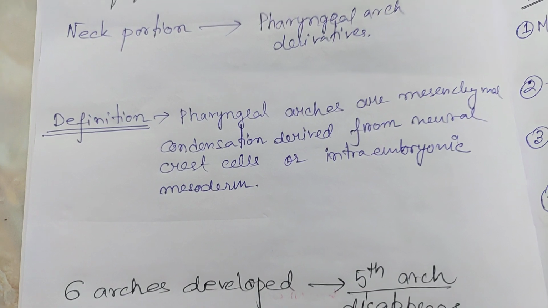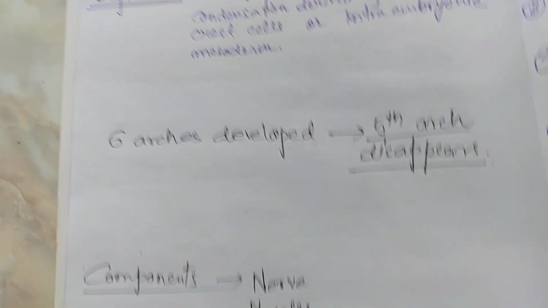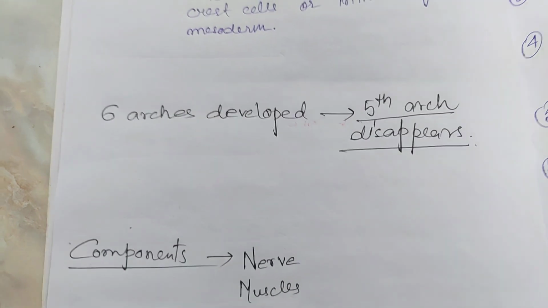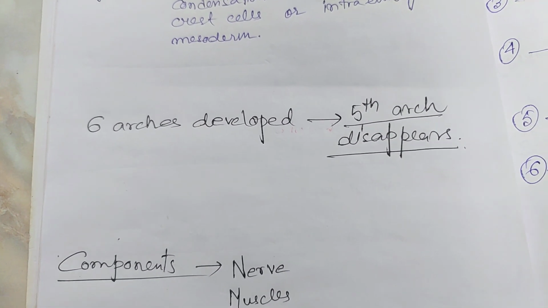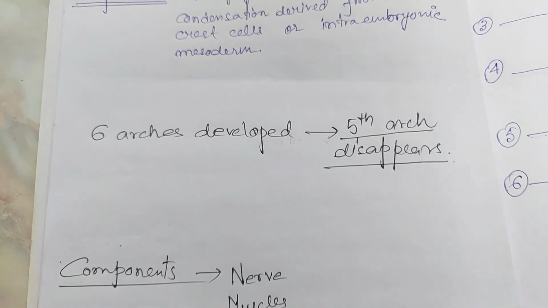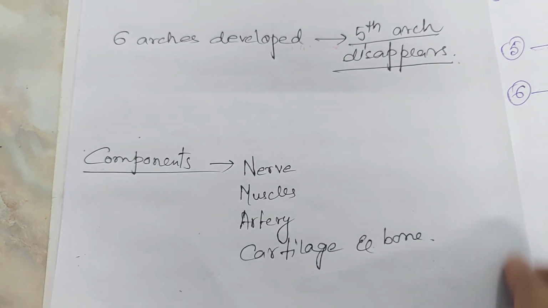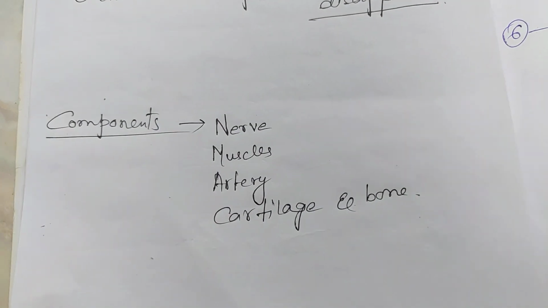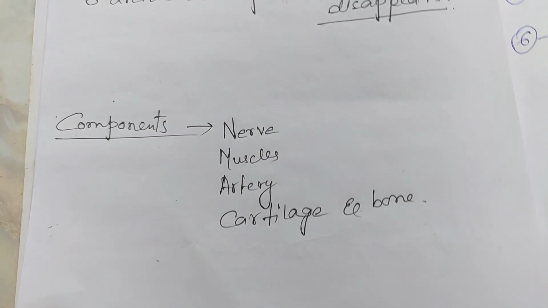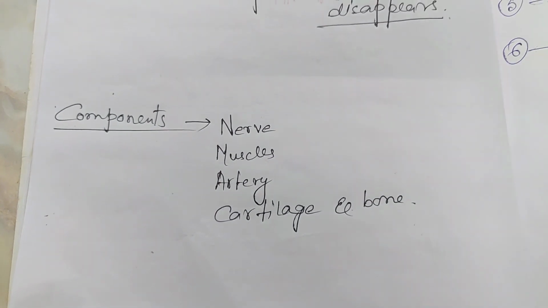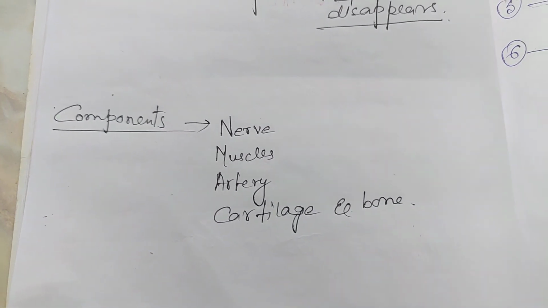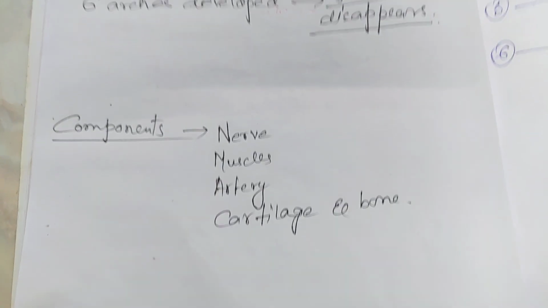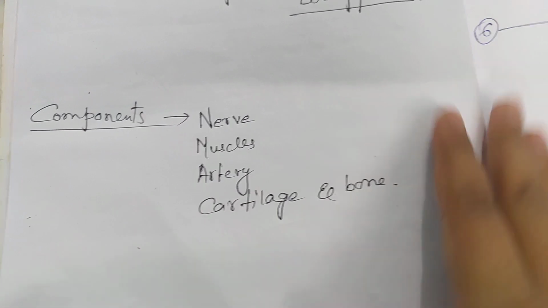Next, it's very simple: six arches are developed, out of which the fifth arch disappears. It can come as an MCQ. Next, what are the components that are derived? These are nerves, muscles, artery, cartilage and bone. Now I'll come to each arch one by one.